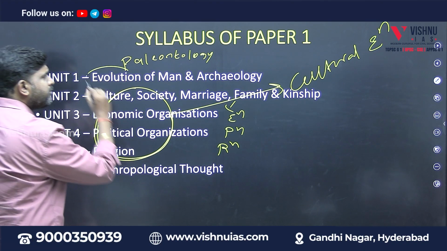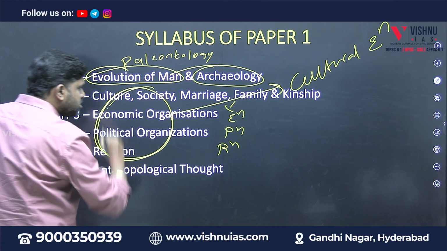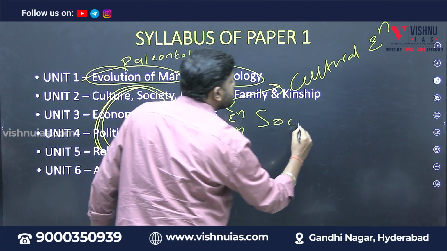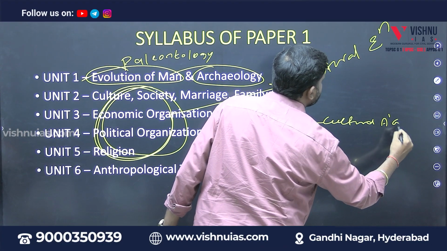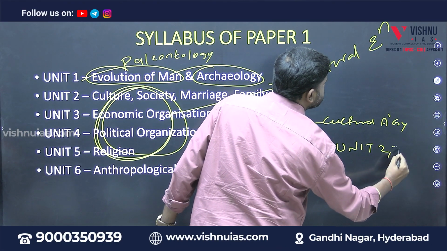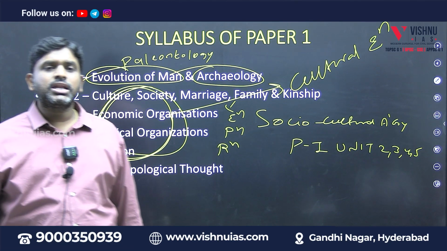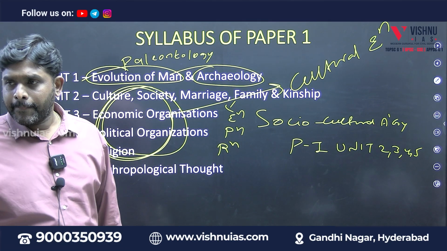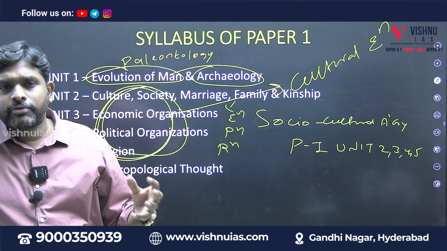And this evolution of man module, this is archaeology module, this is socio-cultural anthropology module, which is called as paper 1, unit 2, 3, 4, 5. It is called as socio-cultural anthropology module. What we are understanding, what we are discussing, you should know in the beginning itself.